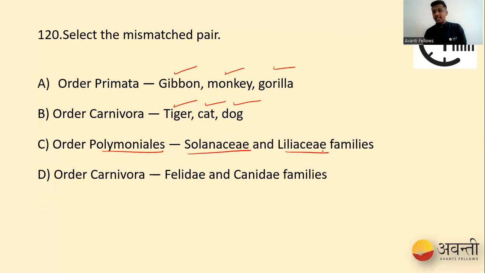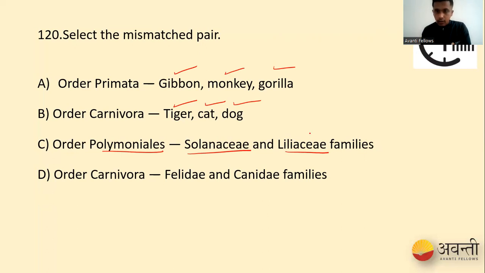Whereas Liliaceae, you remember, belongs to what? Liliales, not Polymoniales.